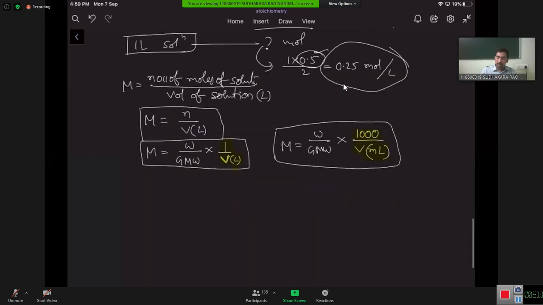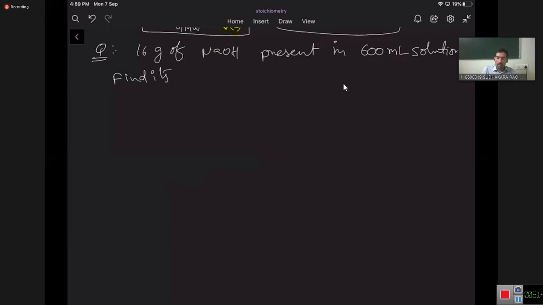Right. Next, let us have a question now. 16 grams of NaOH present in 600 ml solution. Find its molarity.